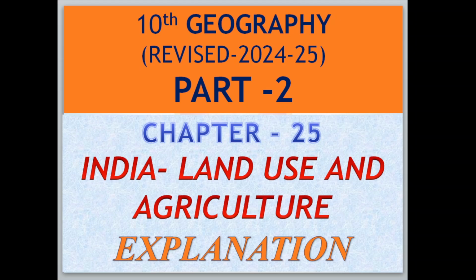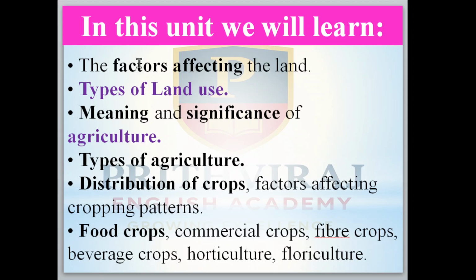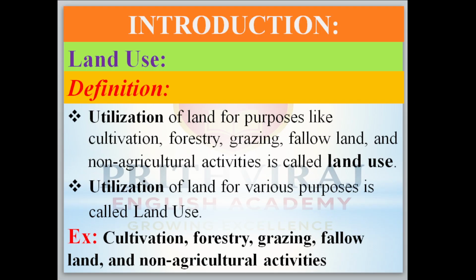It is the second part, and it got revised in the year 2024-25. In this unit we will learn about the factors affecting land use, the types of land use, meaning and significance of agriculture, types of agriculture, distribution of crops, factors affecting cropping patterns, food crops, commercial crops, fiber crops and beverage crops, horticulture and floriculture. We are going to study these in this video. Now come to the introduction.